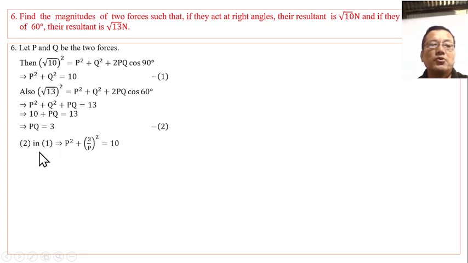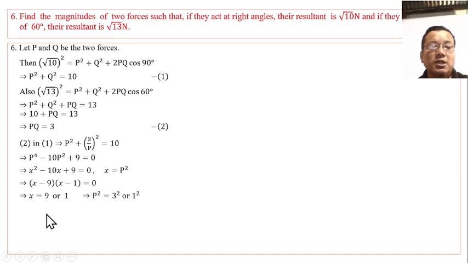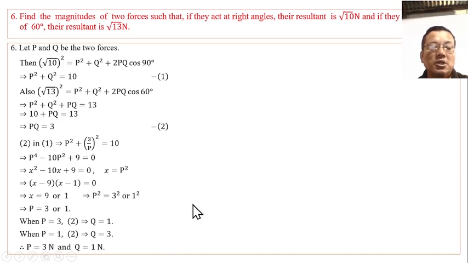Then substituting Q equal to 3 by P from equation 2 in equation 1, we get a quadratic in P squared. Taking x equal to P squared and factorizing the quadratic equation, we get x equal to 9 or 1. So P squared equal to 9 or 1, from which P equals 3 or 1. When P is 1, from equation 2 the value of Q is 3, and when P is 3, Q is 1. Therefore, the two forces are 3 newtons and 1 newton.